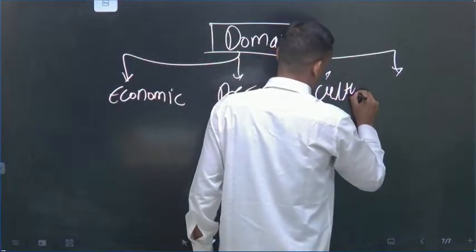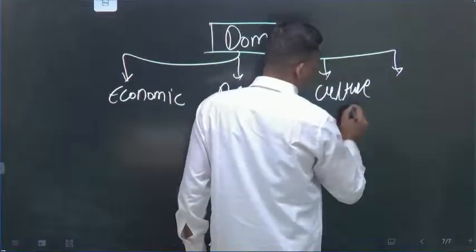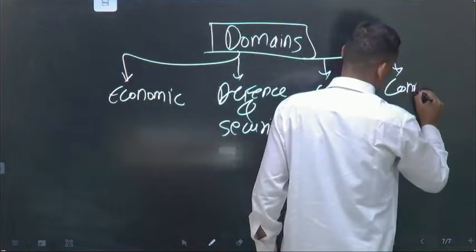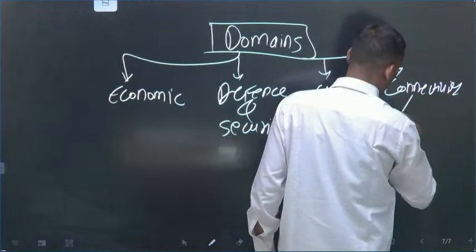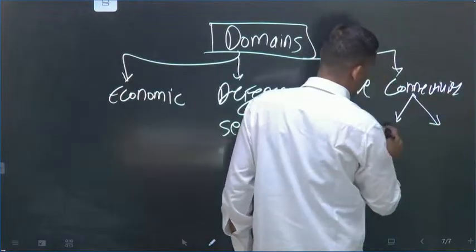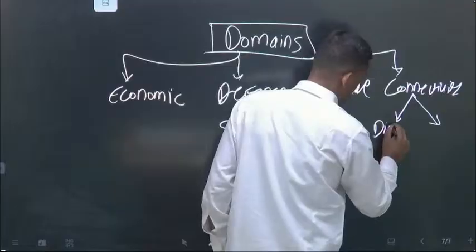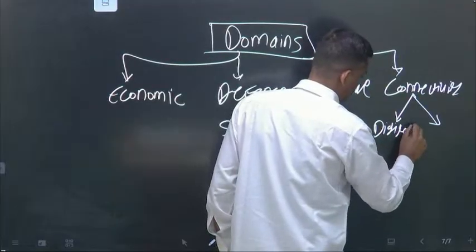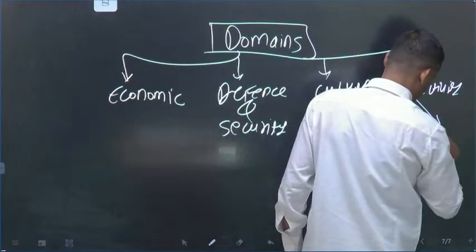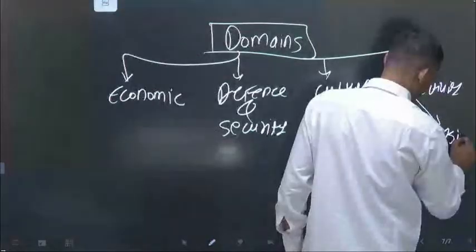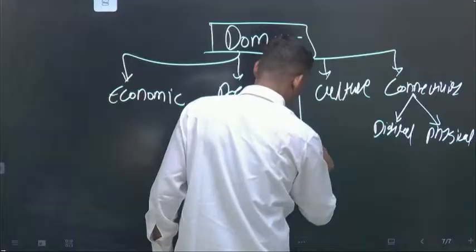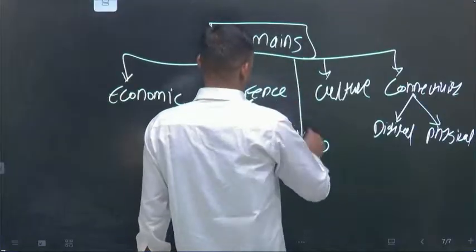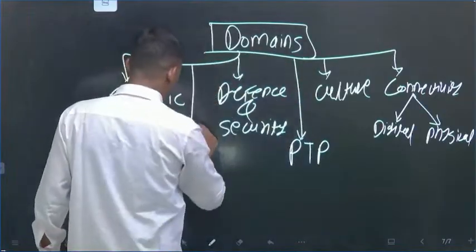Culture, connectivity. In connectivity, there are two: digital connectivity and physical connectivity. People to people ties, then science and technology.